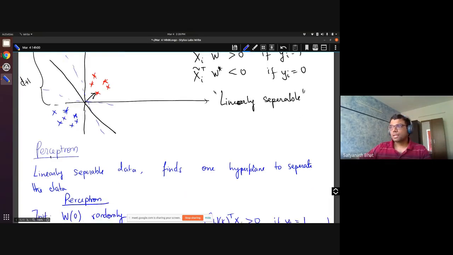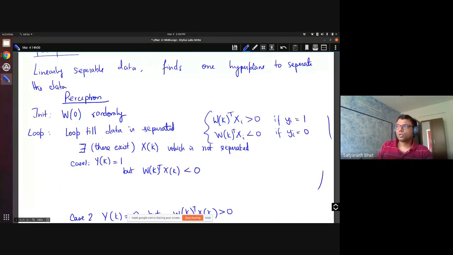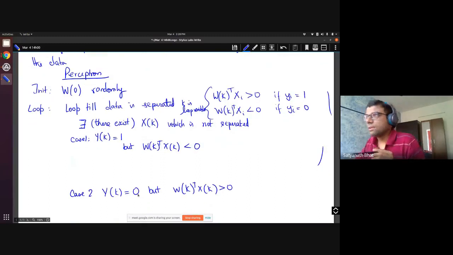At a particular iteration, the loop variable is k. Now, if at some point the loop is not terminated, that means there must be some training point x at the kth iteration which is not separated well, which means one of the two cases should happen. Is this okay? Then we will have some kind of an update.